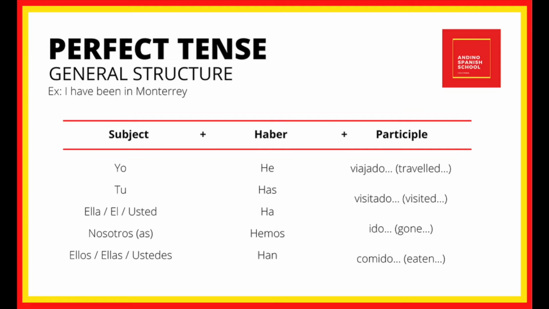So let's wrap up. We have part number one, haber, yo he, tú has, ella ha, nosotros hemos, ellas han. And we have part number two, either ado or ido at the end of the verb, depending on its ending. So let's practice. Let's make affirmative sentences, negative sentences, and questions.